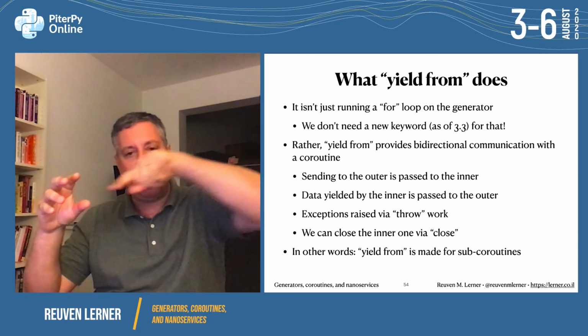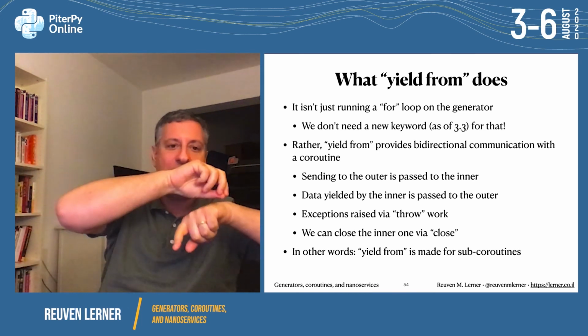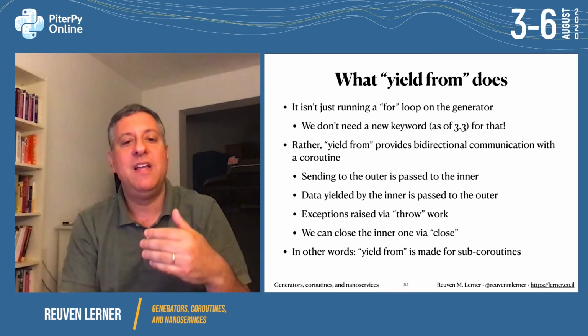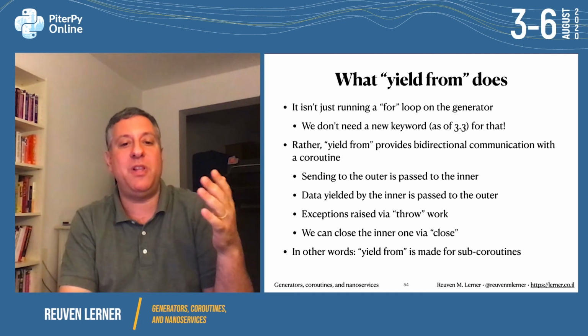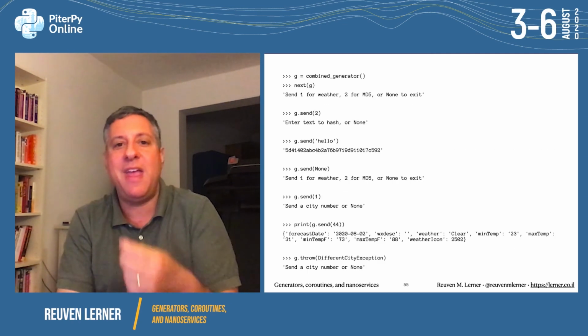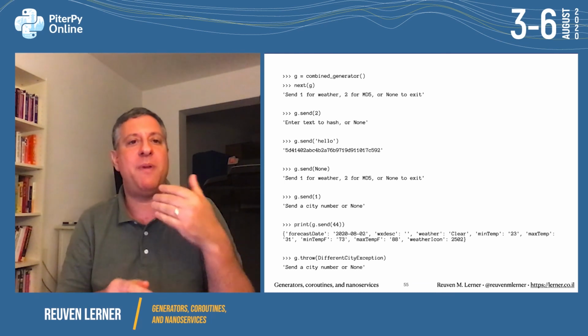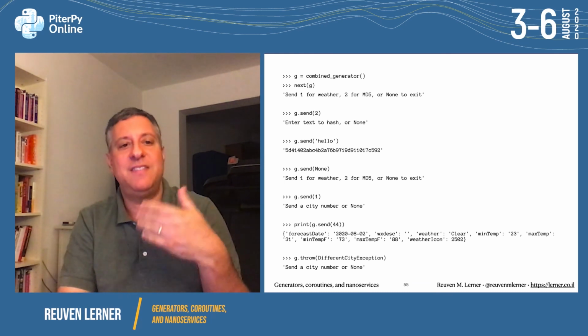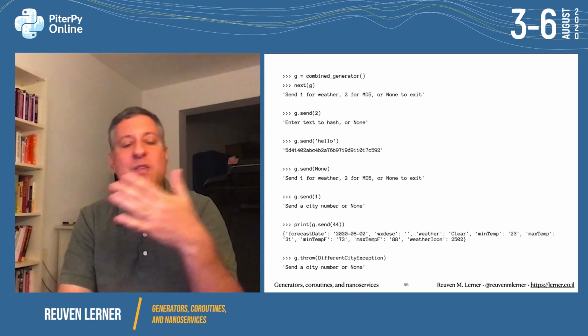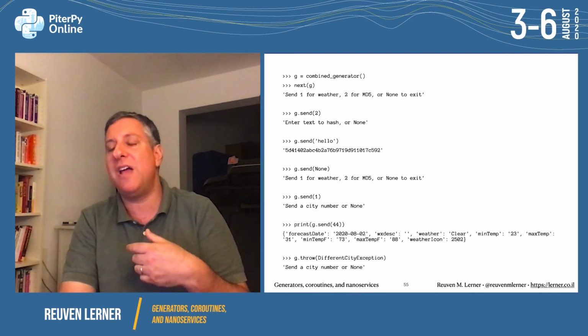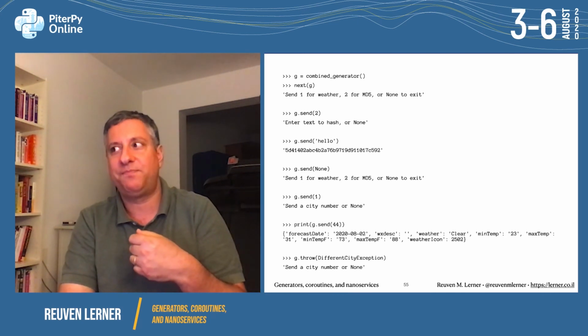So I send to the outer, goes to the inner. Data from the inner goes to the outer. Exceptions work. The inner one can even be closed with close. So yield from is made for coroutines. And we can see here how it works just great. G equals combined generator. Next, send, right? And it just works. We can even throw it our exception here.